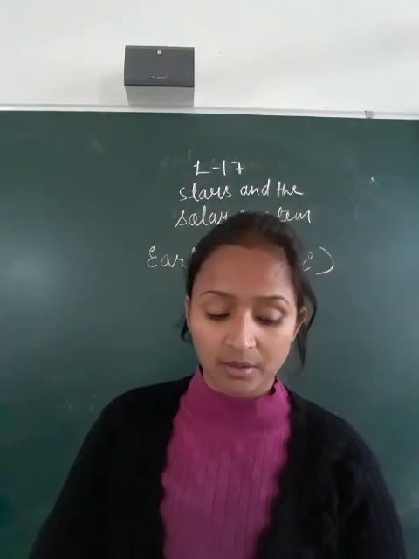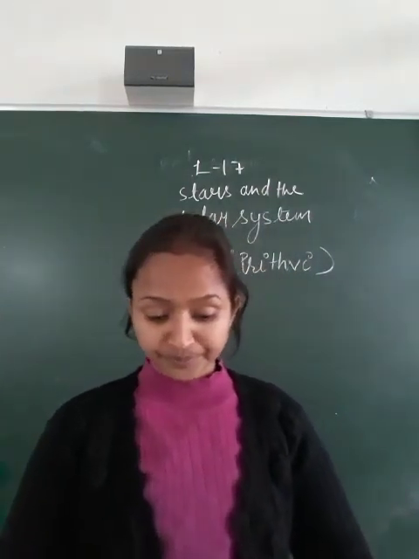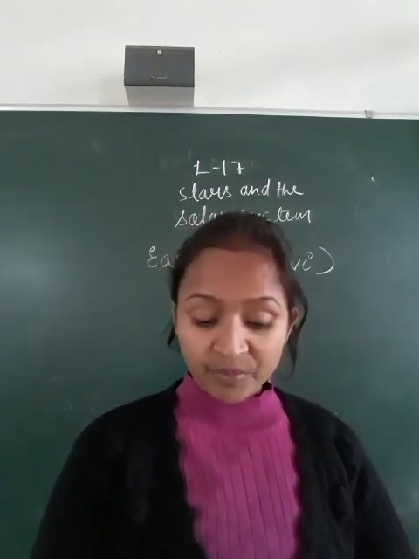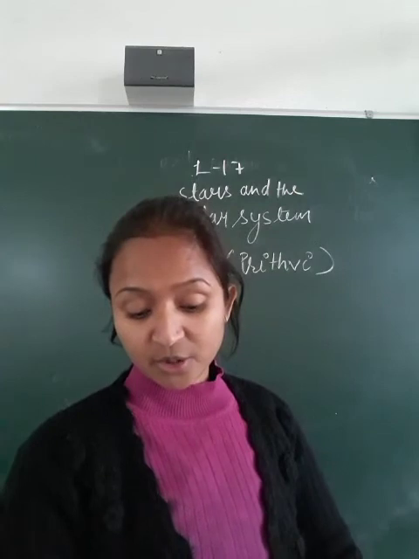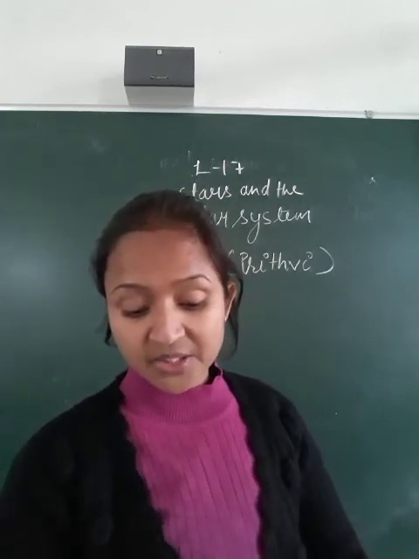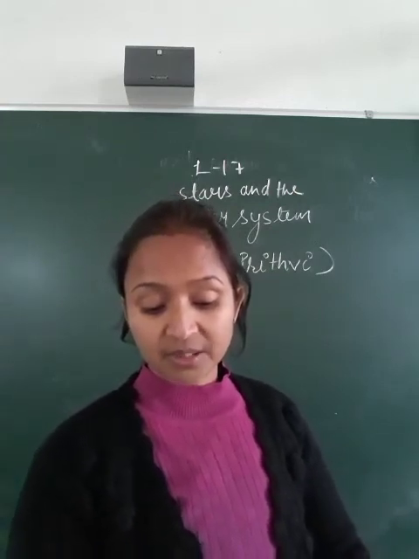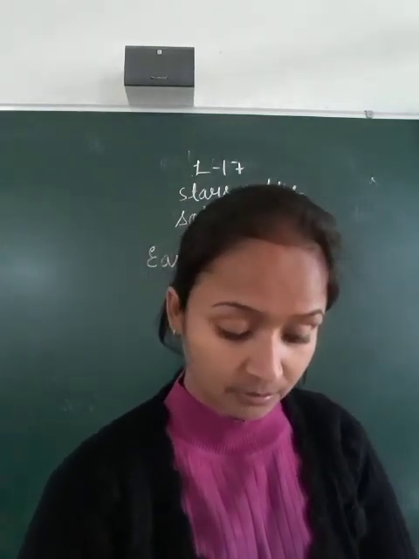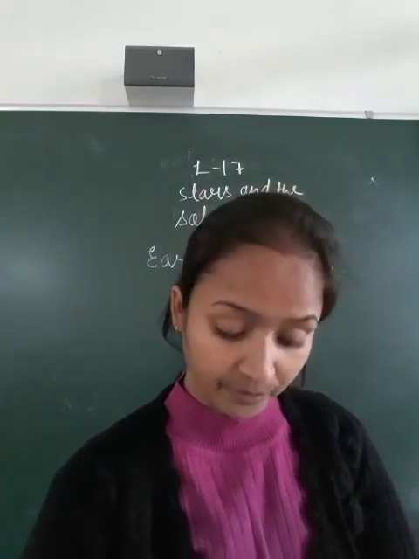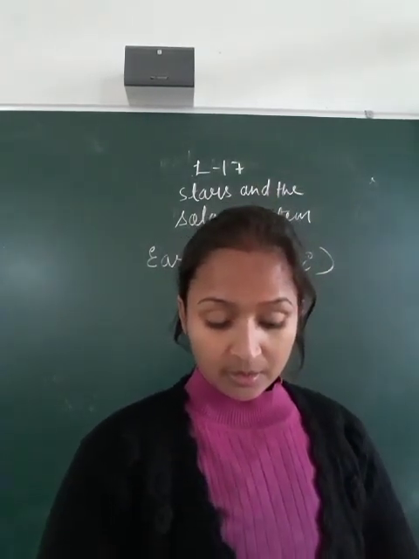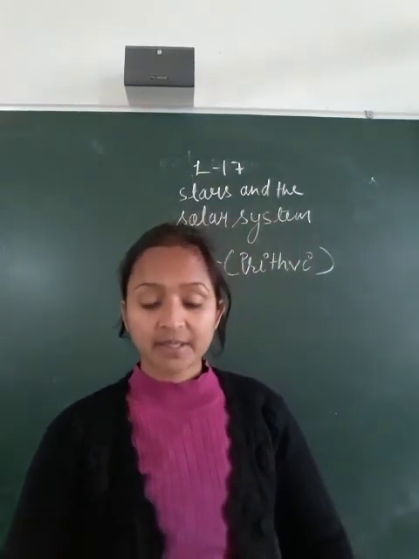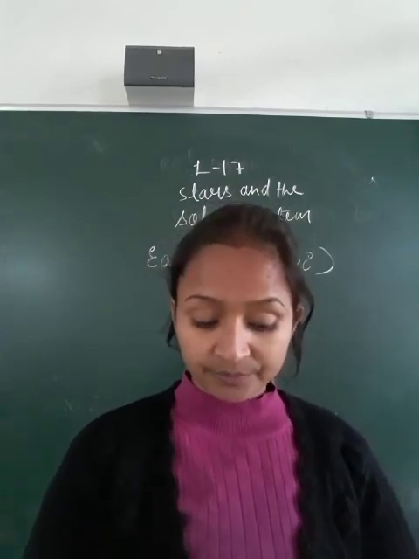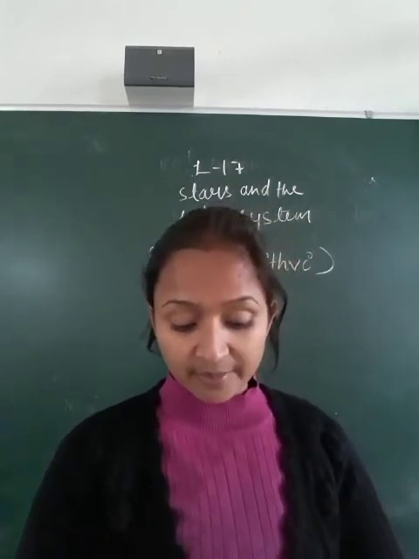Pluto. Until June 2006, it was the outermost and the smallest planet of the solar system, around which revolves a single satellite or moon. It has been deleted from the list of the planets. It was discovered by C.W. Tombaugh and was originally thought to be a satellite of Neptune.